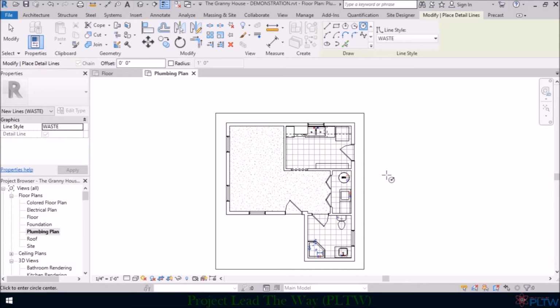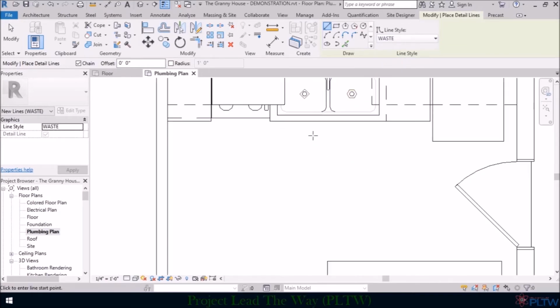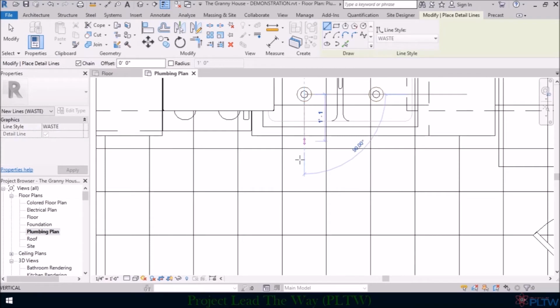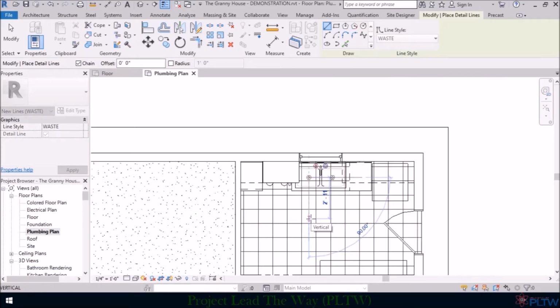Now we're ready to start adding in our actual lines. So I'm going to hit escape. I'm still in the detailed line command, so I'm going to choose line this time. We can start with our waste since we're already in our waste line. Again, this is all schematic. So we're just going to start with this drain here, and I'm going to draw a line, go somewhere just about right here, and then come all the way through the house or the wall right here.